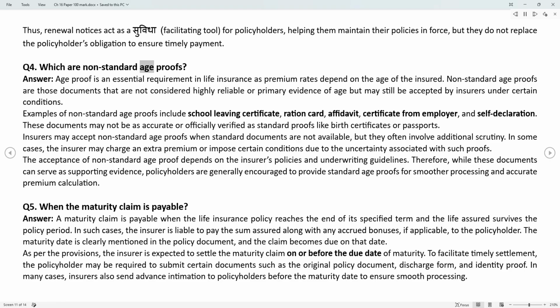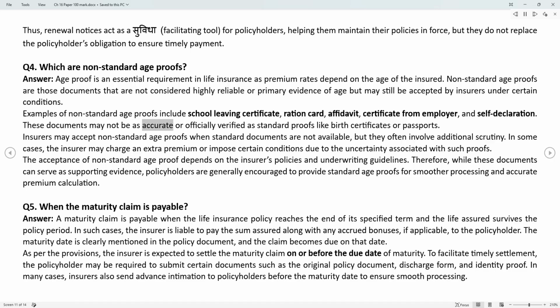Q4. Which are non-standard age proofs? Answer. Age proof is an essential requirement in life insurance as premium rates depend on the age of the insured. Non-standard age proofs are those documents that are not considered highly reliable or primary evidence of age but may still be accepted by insurers under certain conditions. Examples of non-standard age proofs include school leaving certificate, ration card, affidavit, certificate from employer, and self-declaration.